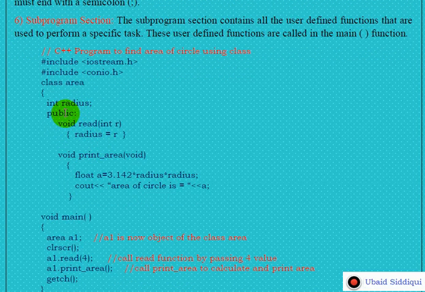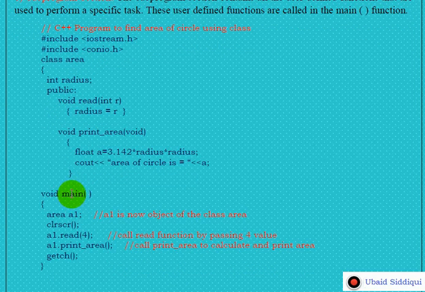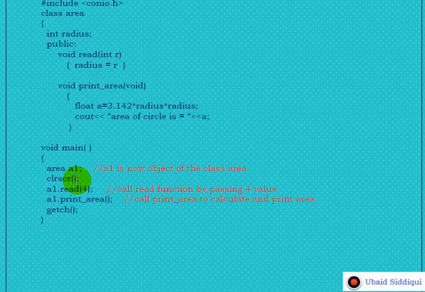After declaring and defining the class area and its members in detail, I have closed the class and started writing the definition of the main function. In the main function, we are creating the A1 object of the area class. This line is used to create an object. So now A1 is an object of the class area.